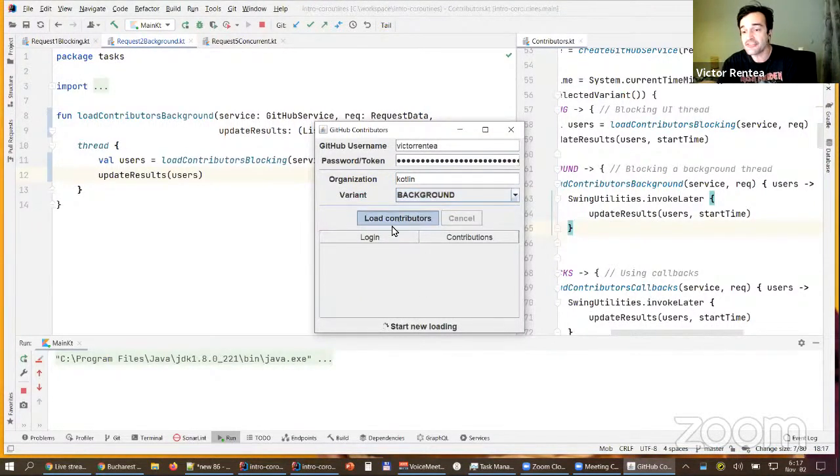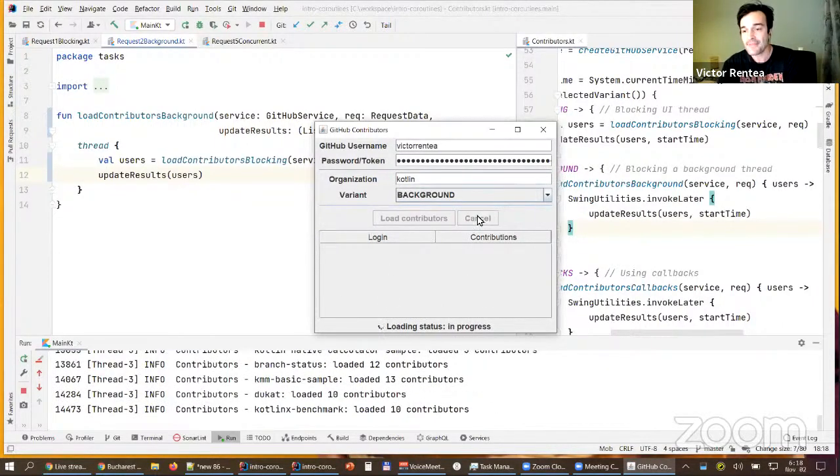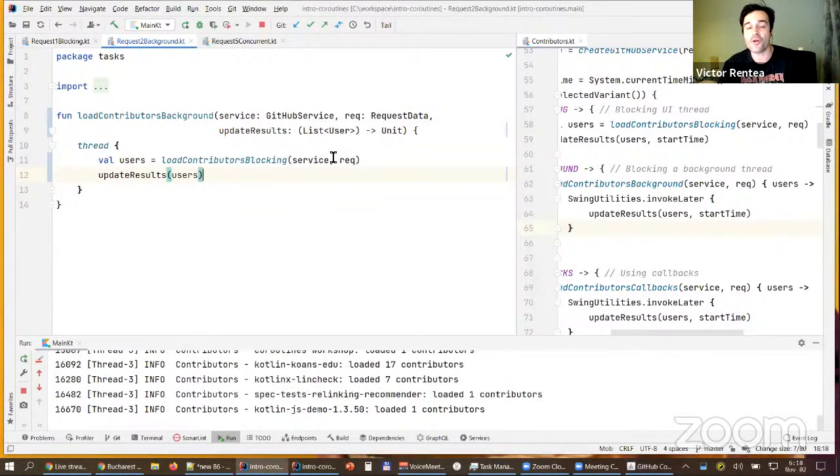Background. If I did it correctly, this should not hang the UI. Oh wait, I can resize it while the stuff is still downloading, which is good. It has some lag, but it does resize it. Right, this happens now in the background. This is a callback style.